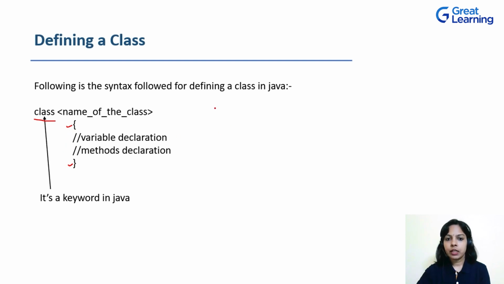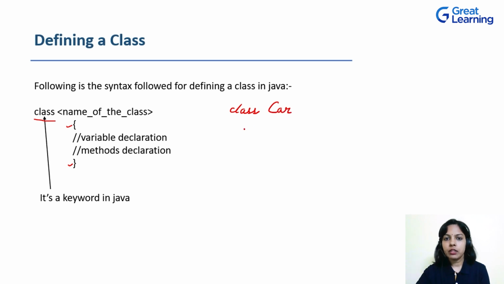Let's see this with the help of an example. I'll define a class car here and will define its property, that is the color, and define its behavior, that is we can drive a car. So how can we do it in Java programming? We'll use the keyword class without changing the spelling. Then there will be a space and then the name of the class.